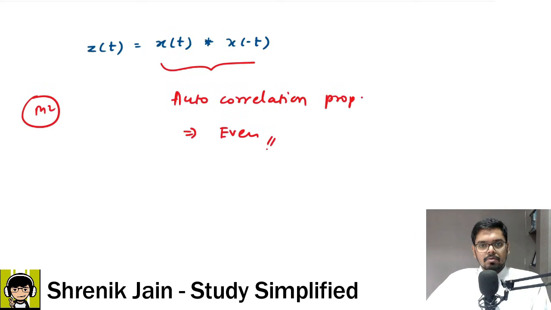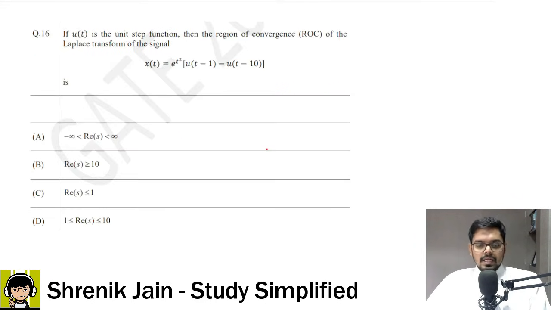Okay, so that was your method 2. Now let us go to the next question. If u of t is the unit step function, then the region of convergence, ROC, of the Laplace transform of the signal is what? A, B, C or D? The correct answer is option A.